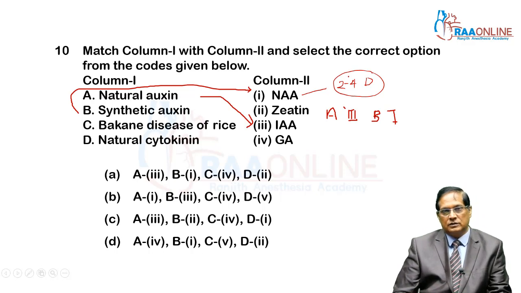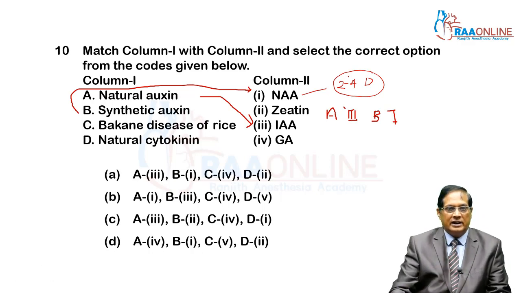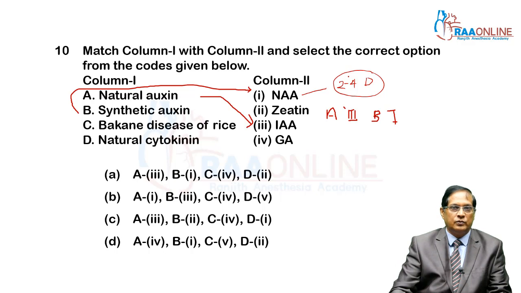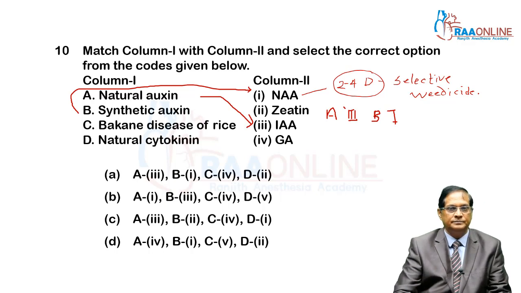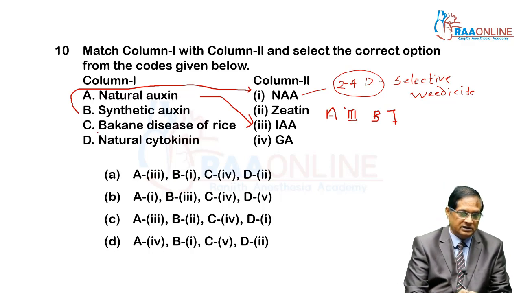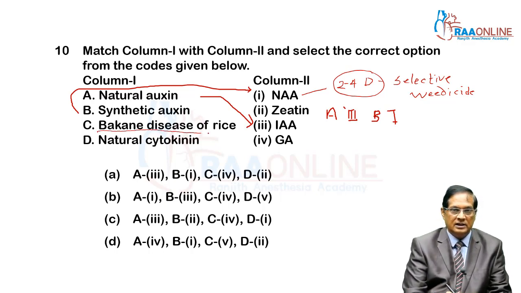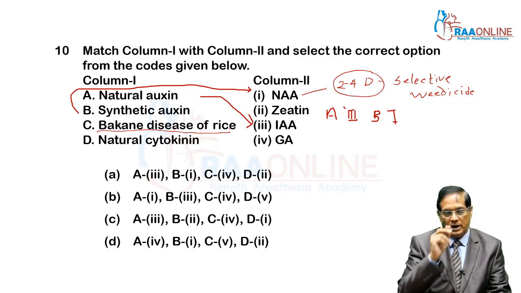It is also a synthetic auxin, that is 2,4-dichlorophenoxyacetic acid, that is a selective weedicide.